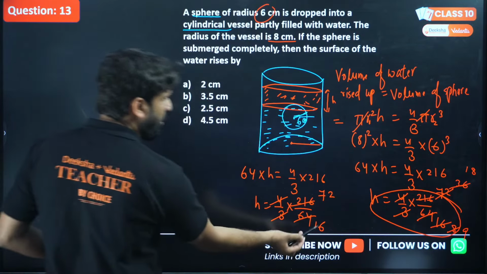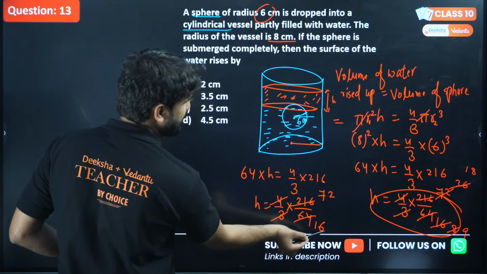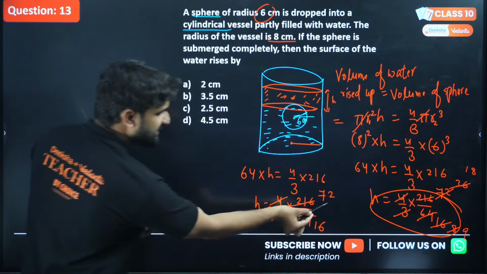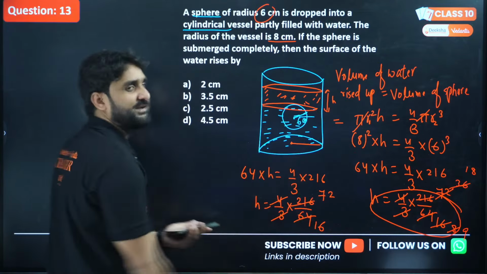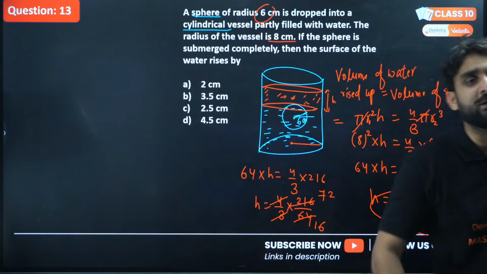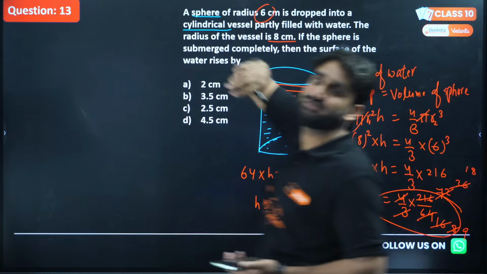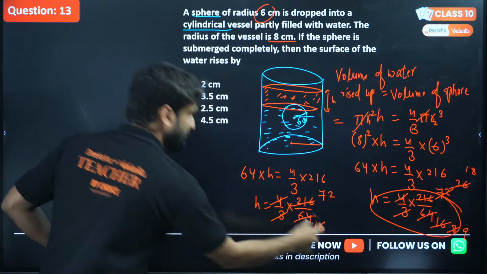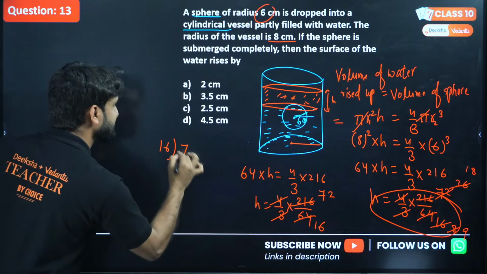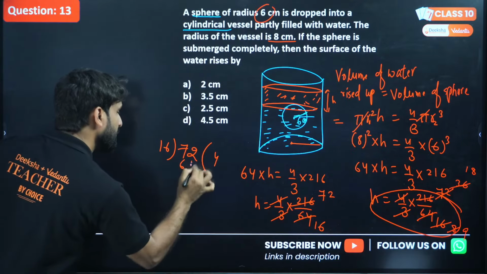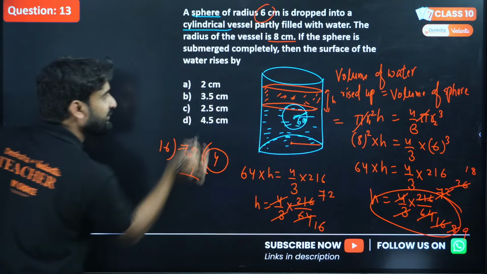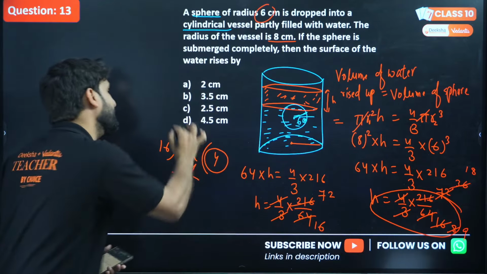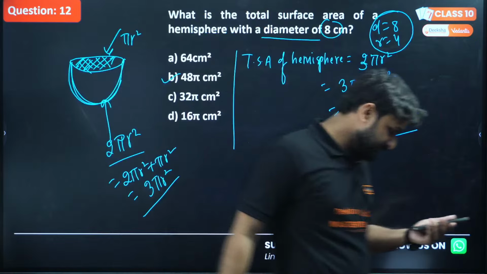Now on dividing this 72 by 16, 16 into 4 is 64, which is a bit less than 72. So 4 is there, and is there any option which is starting from 4? Only one option, option number D.